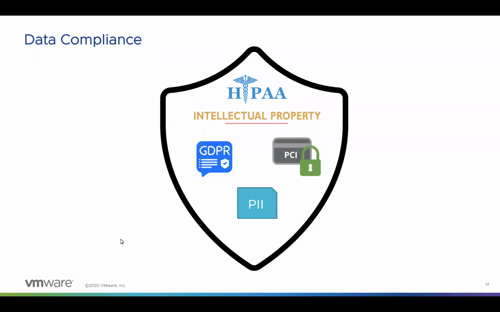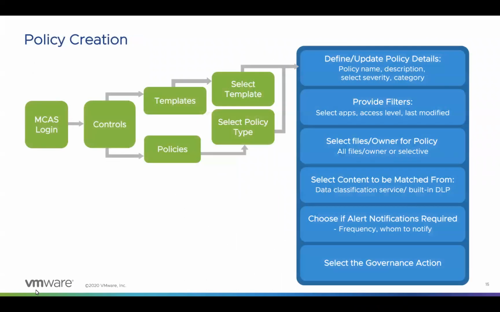Then we have intellectual property, which refers to creations of mind such as inventions, literary and artistic works, images, symbols, and designs used in commerce. This is protected in law by patents, copyrights, trademarks, etc. So all of these features are combined and can be controlled by creating multiple policies. Let me just go to the next slide.